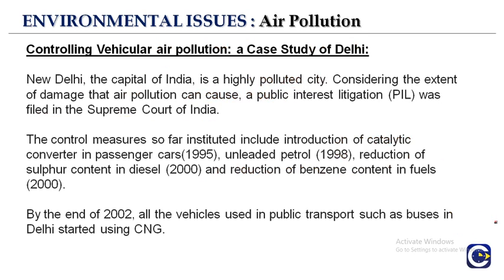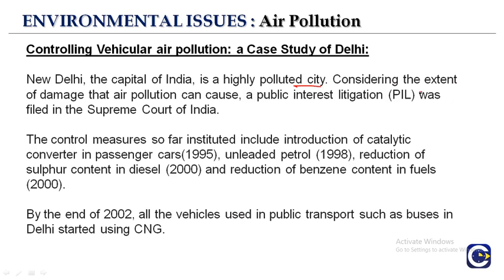Let's talk about one of the cases. This is a case study of Delhi, which is actually controlling the vehicular air pollution. As you know, Delhi is the capital of India and the population is very high, because of which the vehicles are very high and because of which the pollution is increasing. So New Delhi, the capital of India, is a highly polluted city.